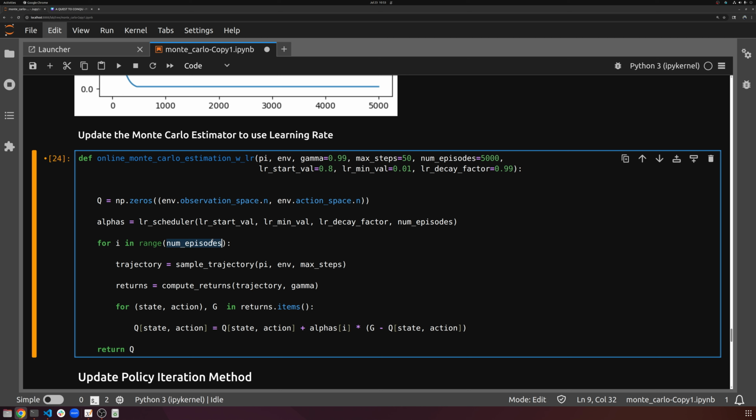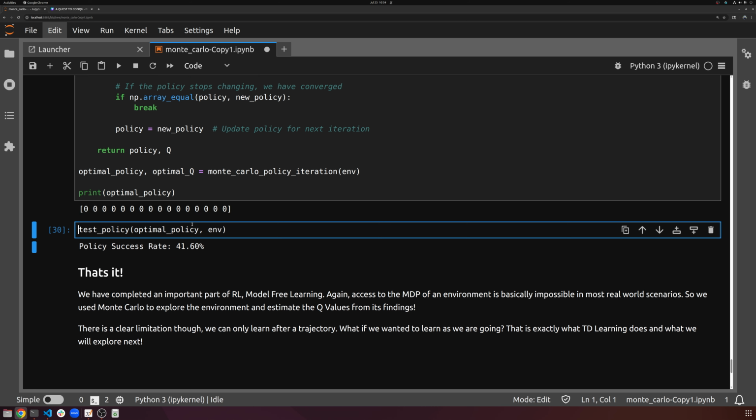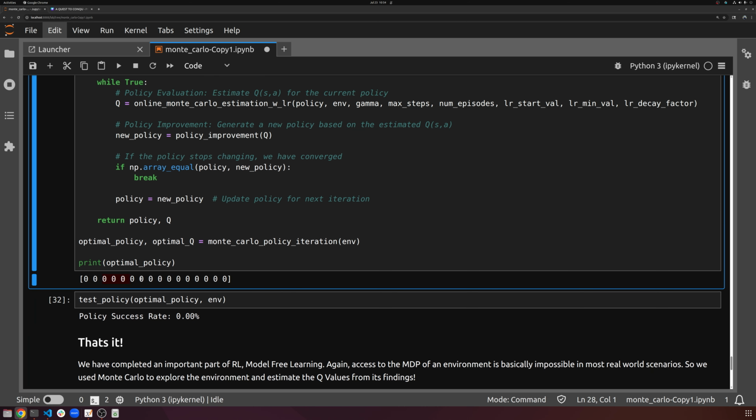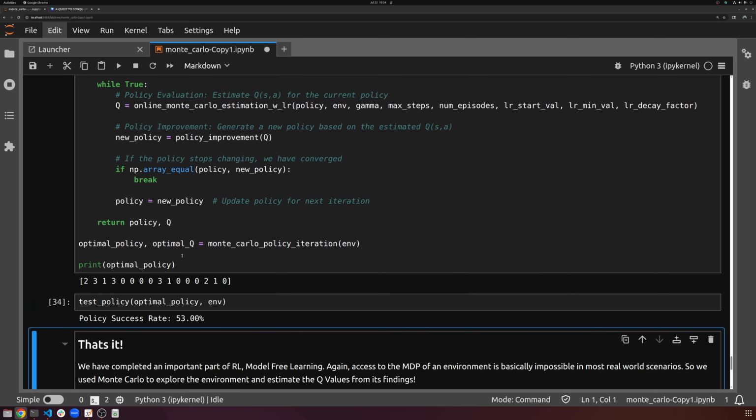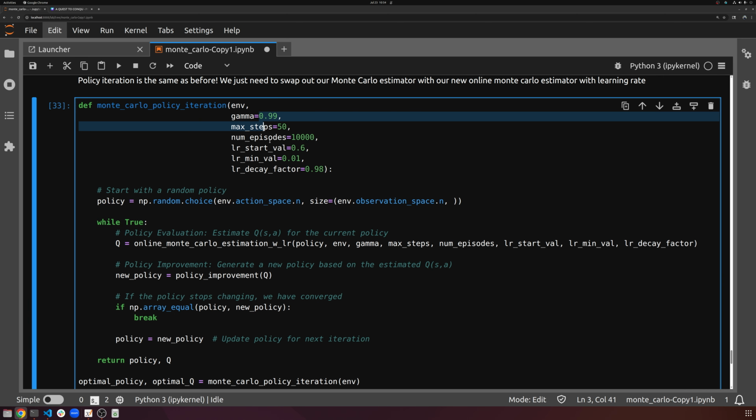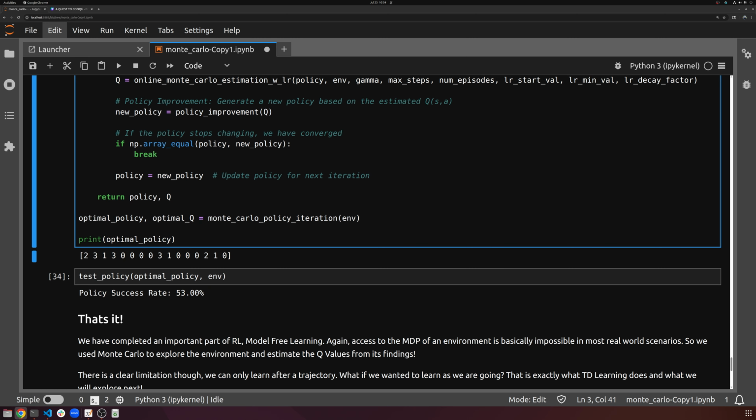All right, and then finally we can test our policy. Again, it's always a little random. Looks like this time it did not work out so well. This time a little bit better. Every time you run it, this time it looked like it didn't converge at all. Very poor. And this could be a sign that we need to mess with our learning rate values a little bit, see what works well and what doesn't, and essentially do some hyperparameter tuning of these specific values.